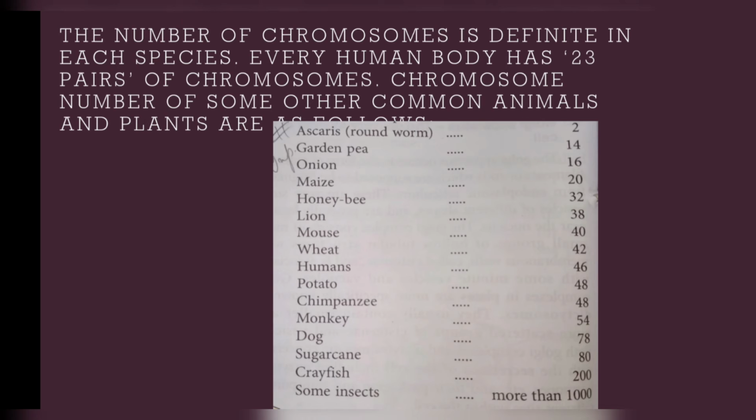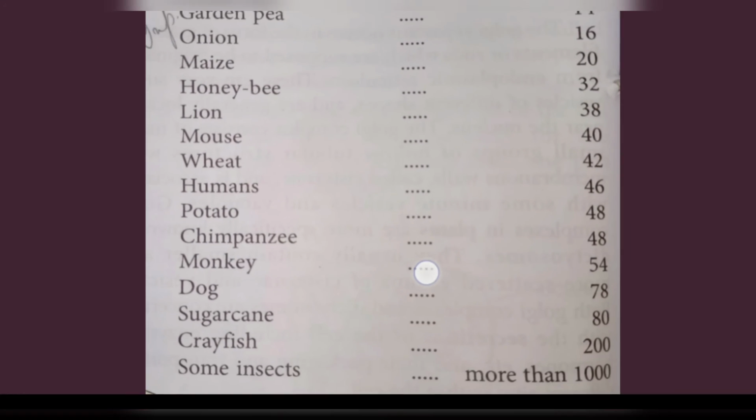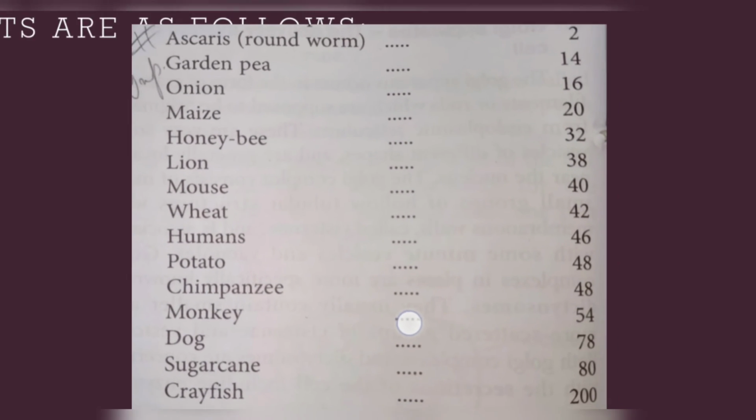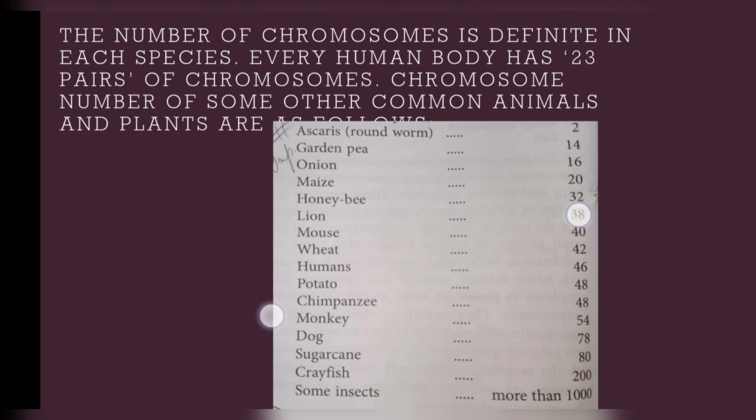Just remember that the human body has 23 pairs, which means 46 chromosomes. Other species of plants and animals have their own numbers too, but there is no need to learn them. Just take a screenshot and keep it with you, and ask your teacher if it is given in your book, whether we should learn it or not.